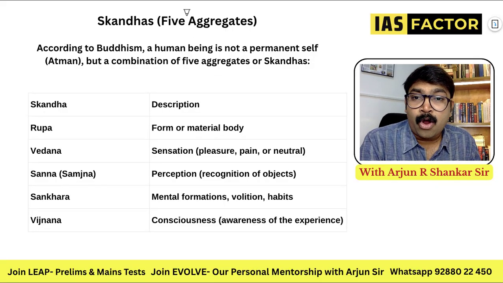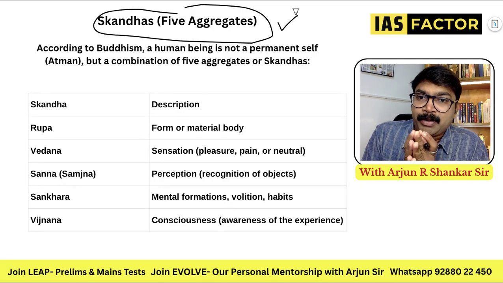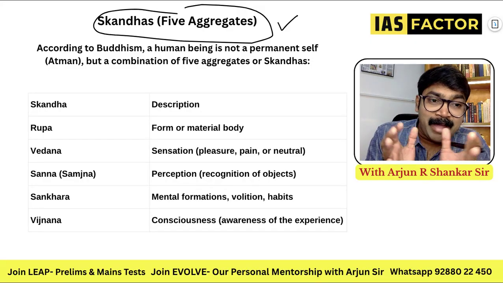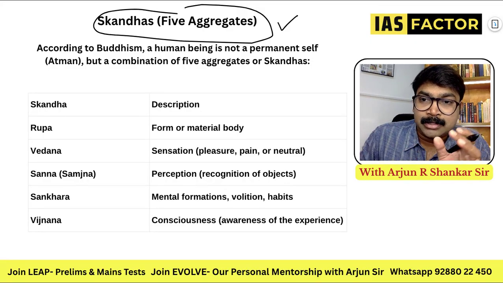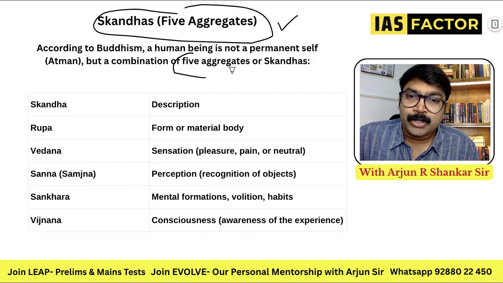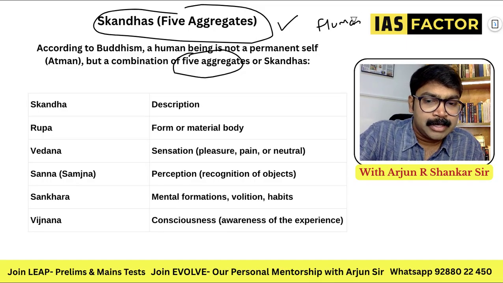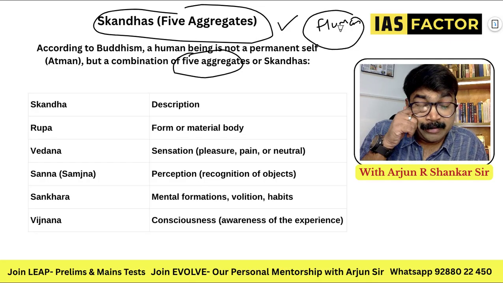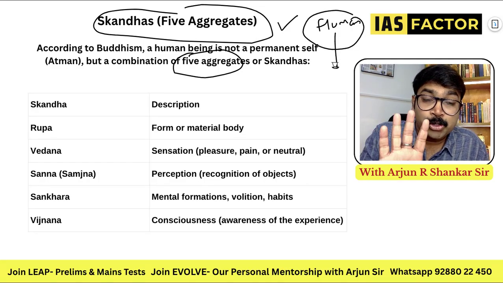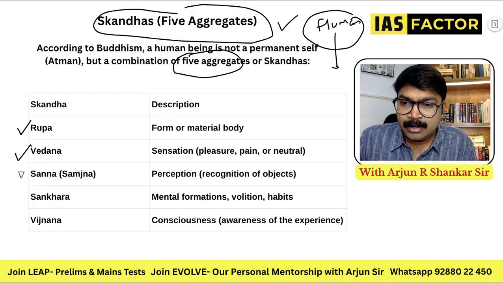They can even ask, what are the 5 skandhas of Buddhism? What are the 5 aggregates? So you need to be very clear about what exactly the 5 aggregates are. According to Buddhism, a human being is not a permanent self, but a combination of 5 aggregates. In order to have a human existence, you should be composed of 5 aggregates. Number 1, Rupa, Vedana, Sanna, Sankhara, Vijnana.